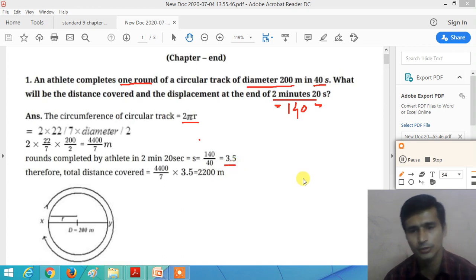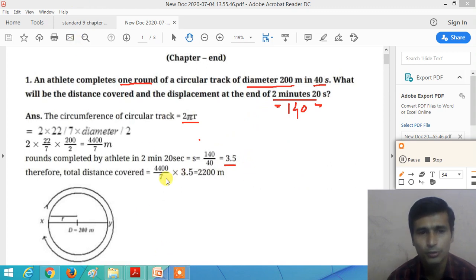So in 140 seconds, the athlete completes 3.5 rounds. That means the athlete completes 3 complete rounds and again completes a half round.